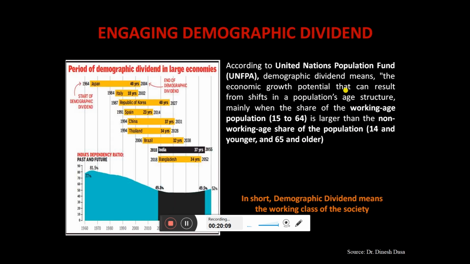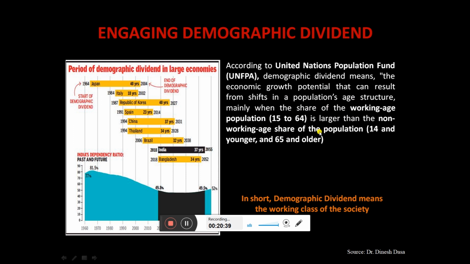Okay, second interesting thing about India: they say that this is the golden period for India. Why? Because there is one term called the demographic dividend. According to the United Nations Population Fund, what is actually the demographic dividend? The economic growth potential that can result from a shift in a population's age structure, mainly when the share of the working age population is larger than the non-working age population.